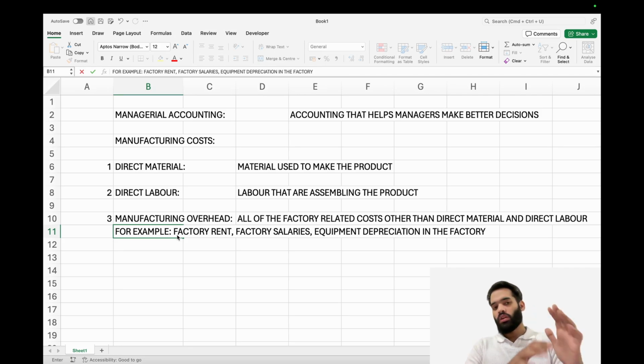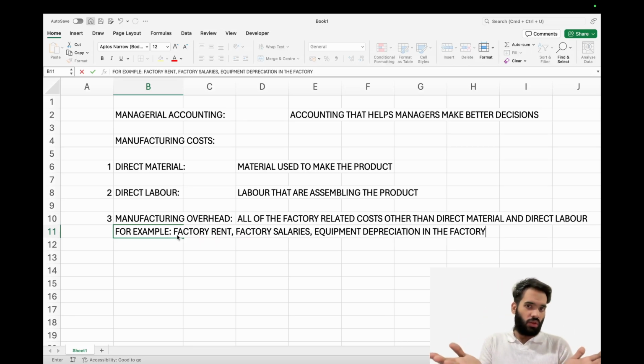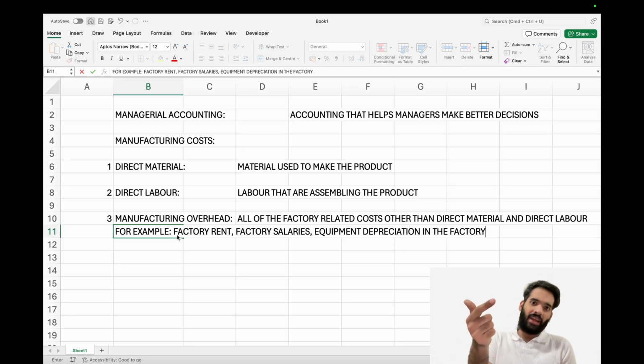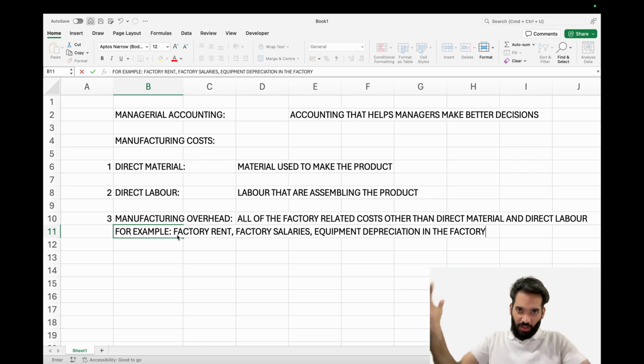Now that we've talked about the three manufacturing costs, please understand that when you're making a product, these are the only things you need, right? You need the material, you need the labor, and you need the overheads, the place where you're actually making the product. And that's practically what manufacturing cost means.